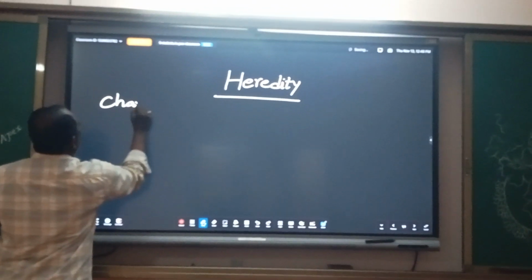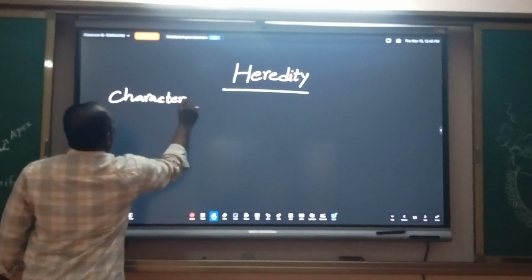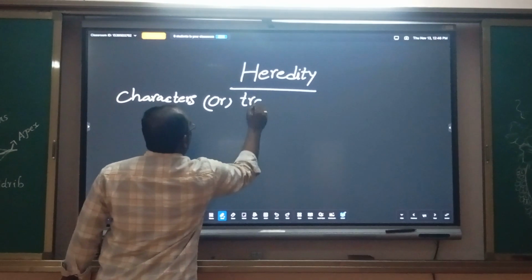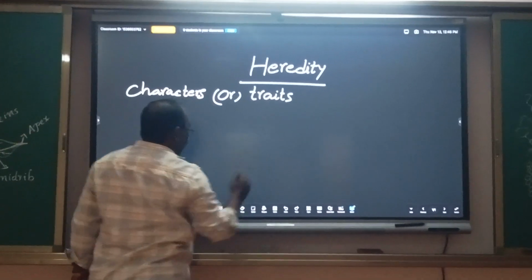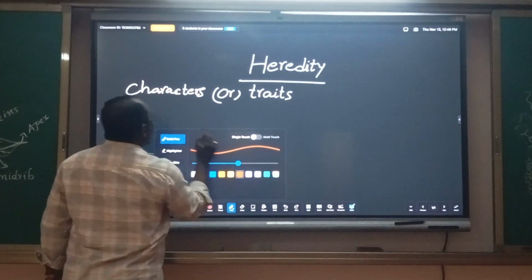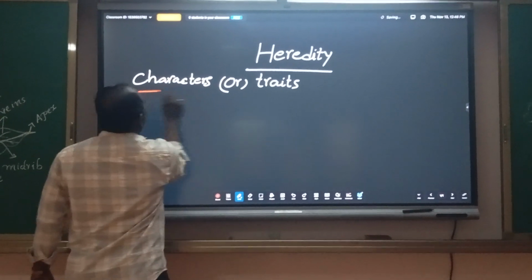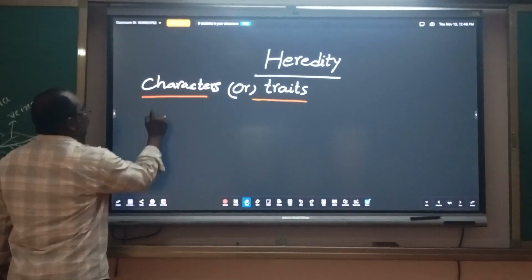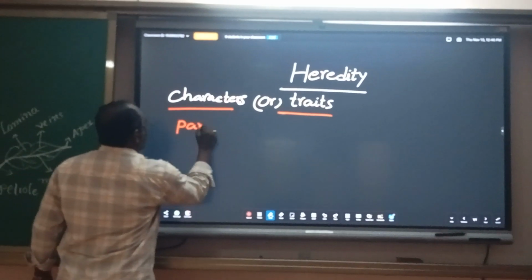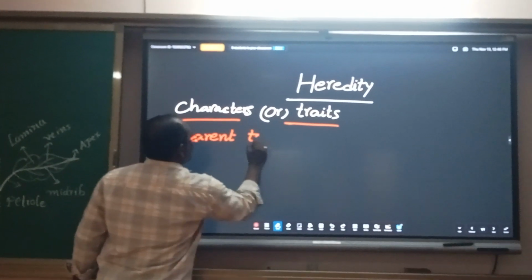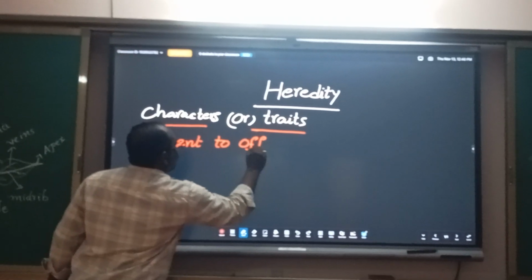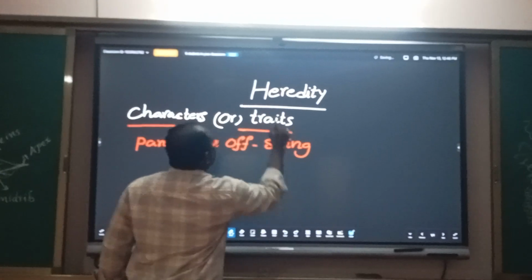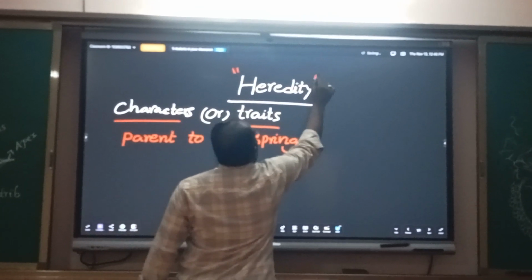Characters or traits were passed from parent to offspring. The characters or traits passed from parent to offspring is called heredity.